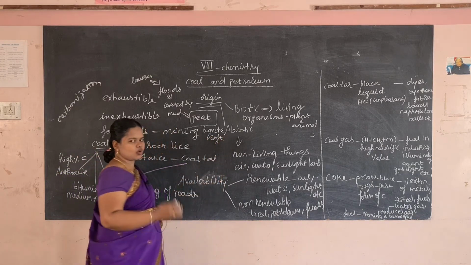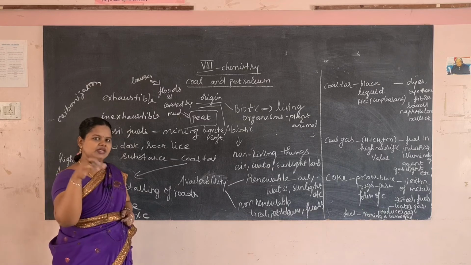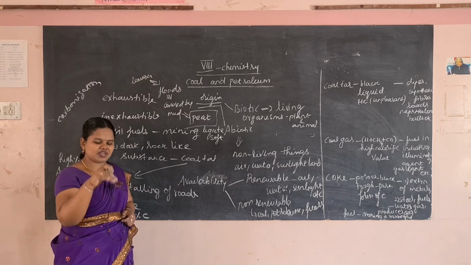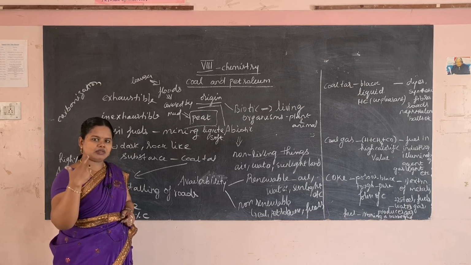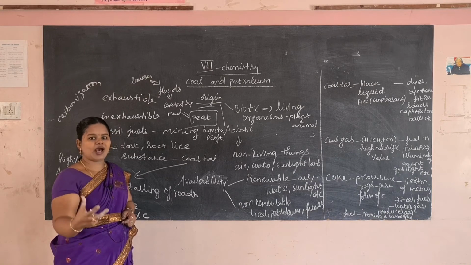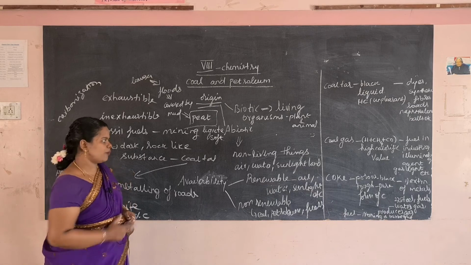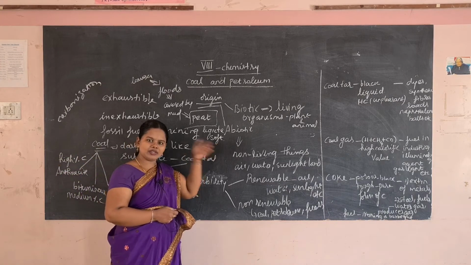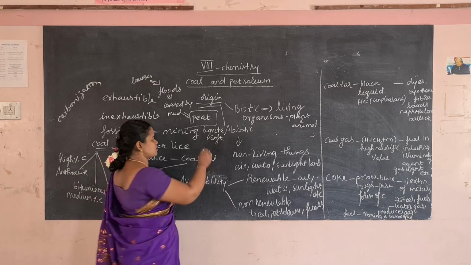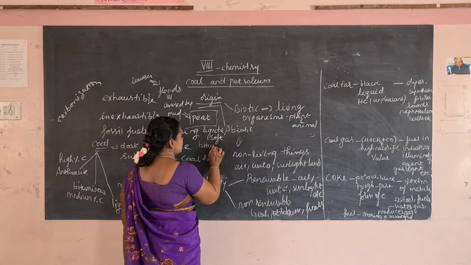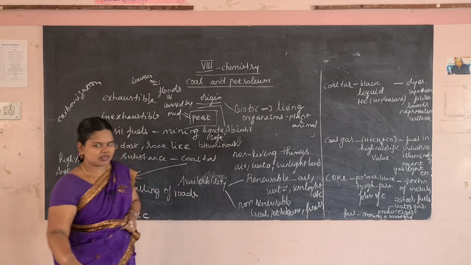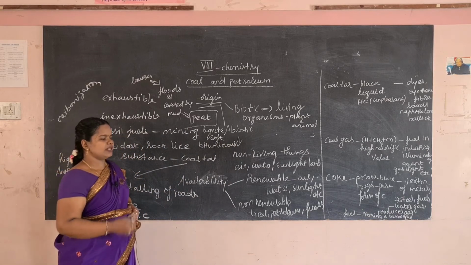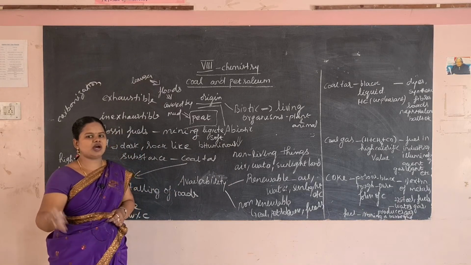So when the distance from the earth surface increases, going from the top to the bottom, that coal will have a high percent of carbon. If lignite is on the surface, the next layer inside is bituminous. When the pressure or the depth inside the earth increases, the percentage of carbon will be more.